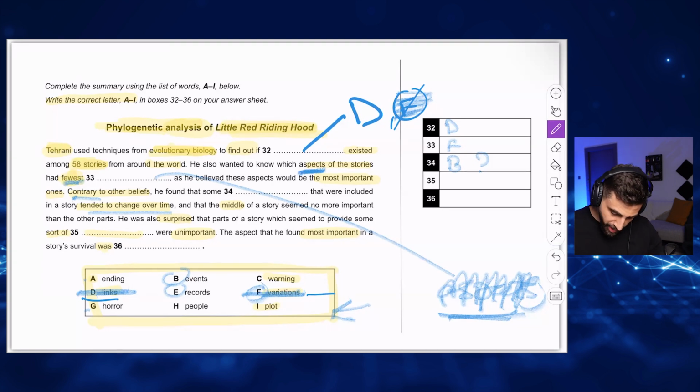He found that some events that were included in a story tend to change over time. And in the middle of a story, the middle of the story seemed to be no more important than the other parts. Okay. He was also surprised that parts of the story seemed to provide some sort of. Okay, now let's look for the thing that's not important. Now we have to look for two things: the thing that's not important and the thing that is very important. These are the two things that we are going to be looking for.